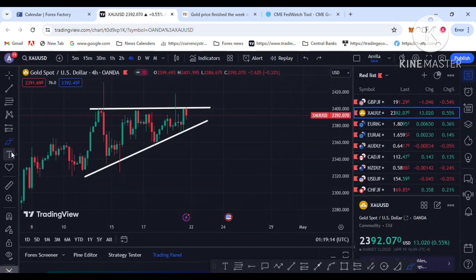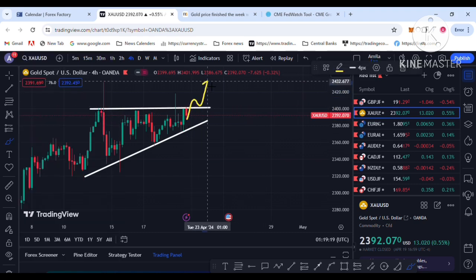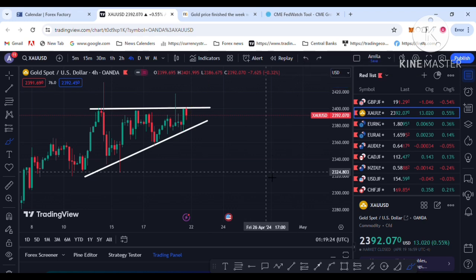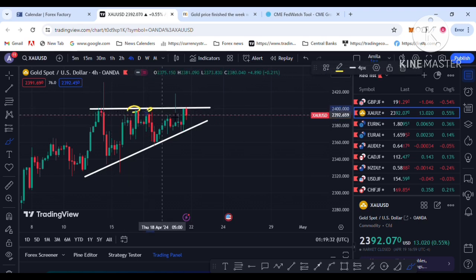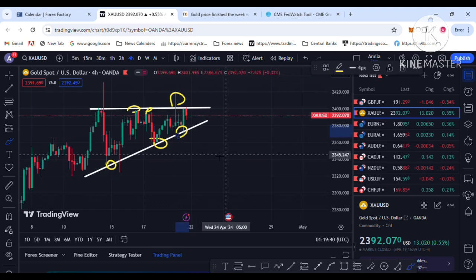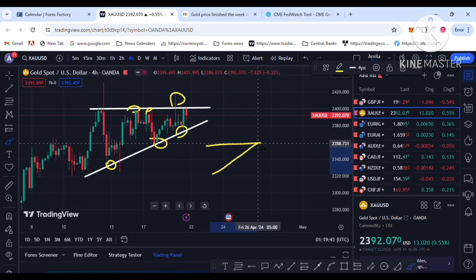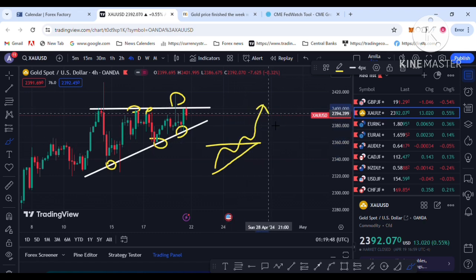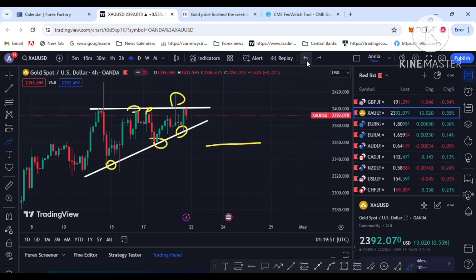So let's see the technical analysis. That's the breakout going to the upside. So I am hoping this breakout continues to the upside. Technically, this is the 4 hour chart of gold. I am hoping next week there is much more liquidity on the upside and it collects liquidity there. Also, as a safe haven asset, gold has more demand with the geopolitical tension. This is the triangle pattern. So I am hoping it breaks out to the upside next week also.